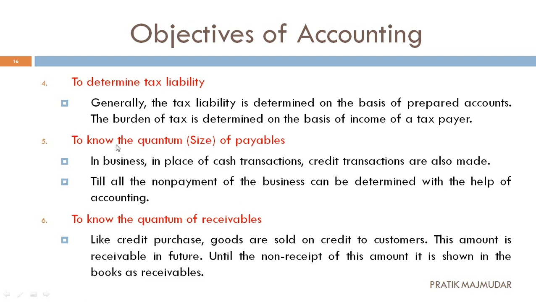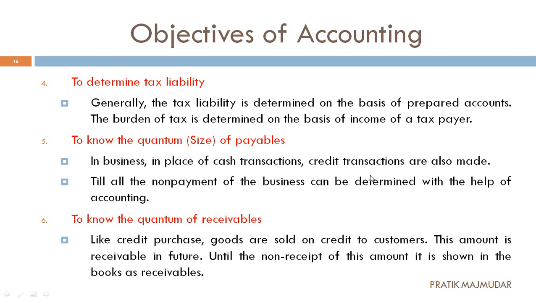Now let's go to the fifth one, to know the quantum or the size of payables. Now, what is considered as payables? You know, in business there are cash transactions as well as credit transactions. If I go to any of the shops, whether I pay the amount in cash or otherwise, they will give me the product on credit. So at the end of the year, you are able to identify how many non-payments are there, that means the people who don't pay you the amounts.